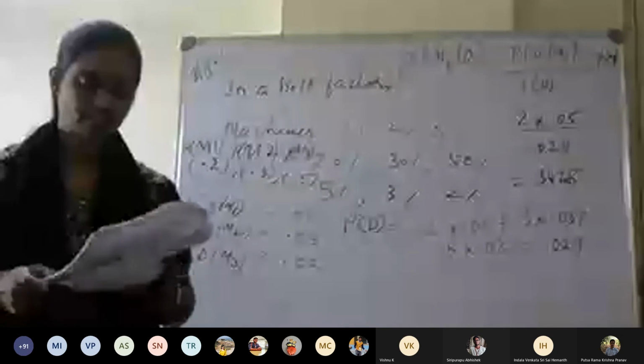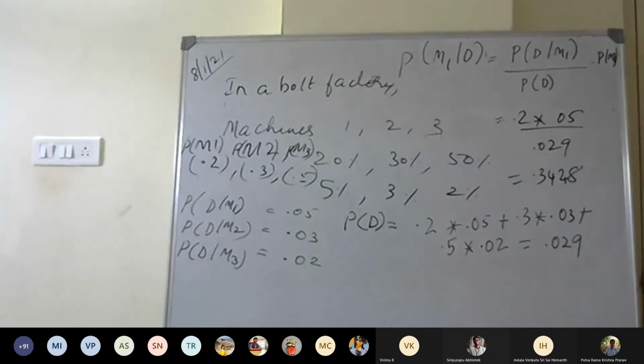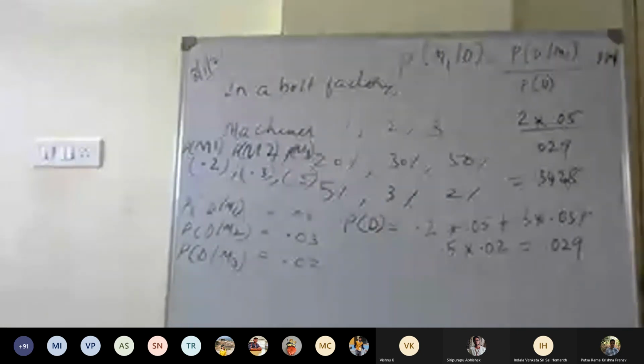A lamp produced by the Lunar Company was found to be defective. There are three factories A, B, C where lamps are manufactured. Just hold on. Let me see if I have the question. I will share the screen.